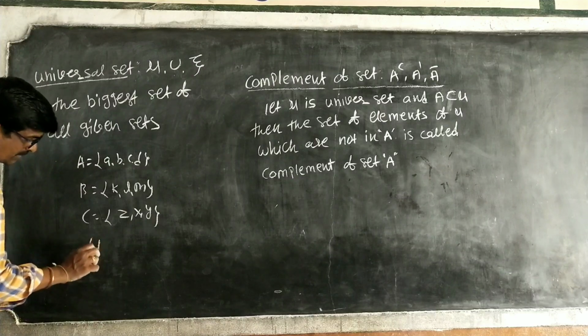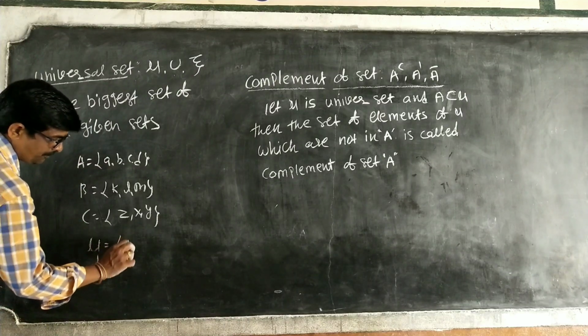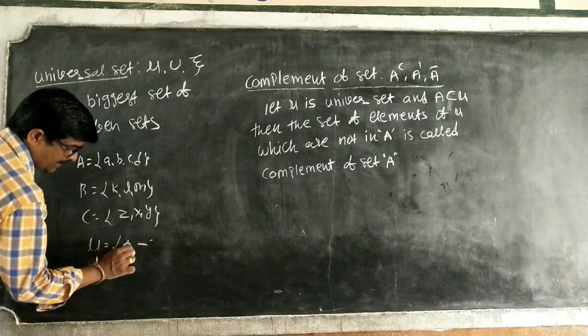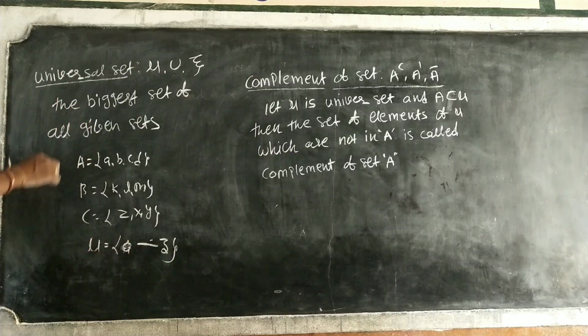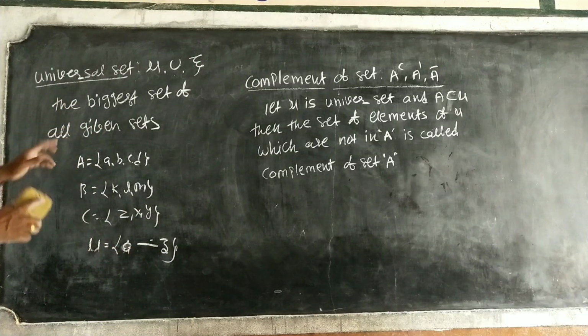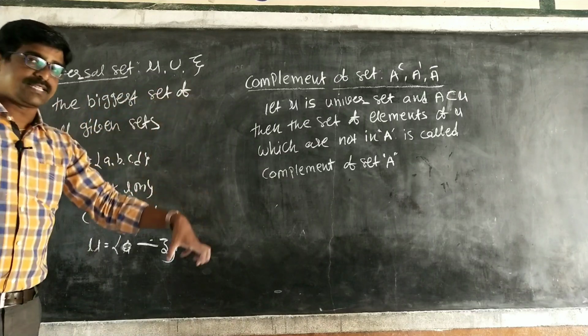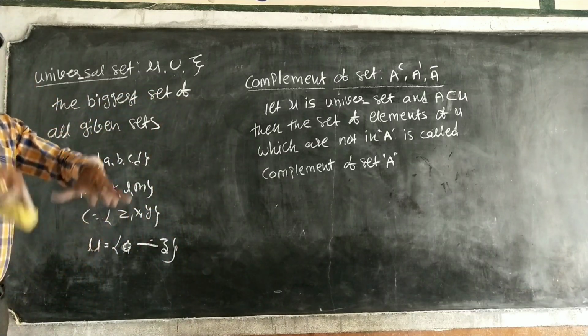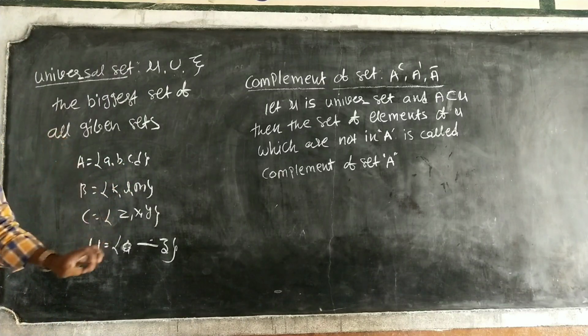So what is the universal set? U or mu is equal to the set of A to Z, the elements of A to Z. This is the universal set. That's why it is the biggest set of all given sets. Whenever sets are given in a situation, that is the biggest set. This is called the universal set.